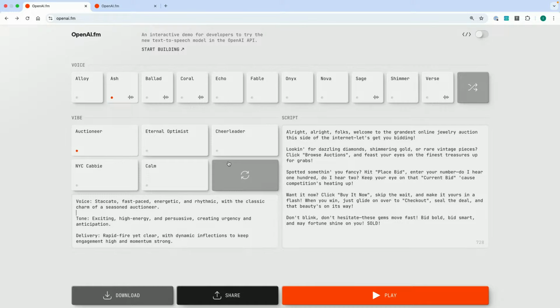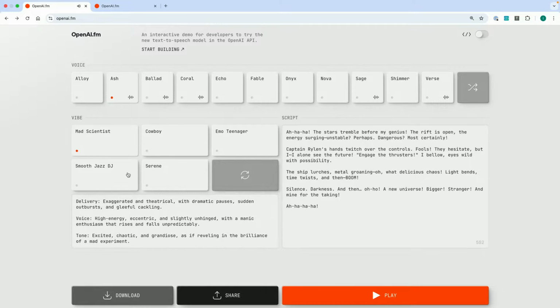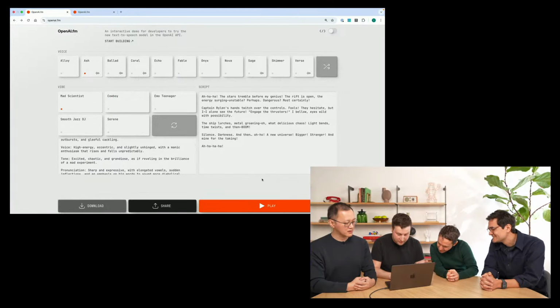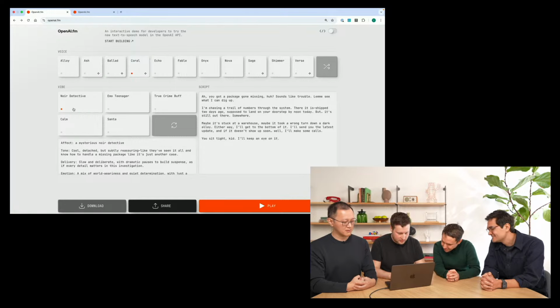So yeah, let's maybe try some Mad Scientist, please. Exactly. As you can see, we prompted how we want it to deliver, what kind of tone we want to have. High energy, it's chaotic. Exactly. All right, let's see what that's like. It may be busy. All right, busy already. Let's try again. One more time.